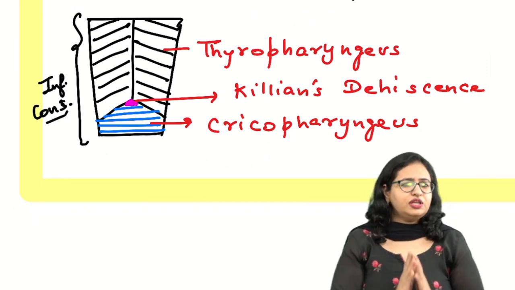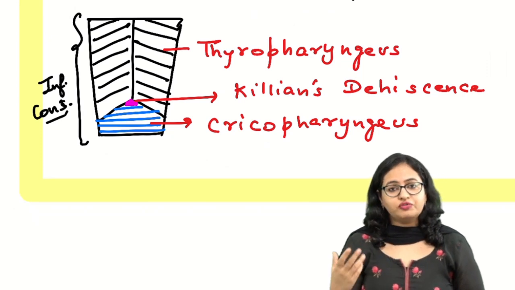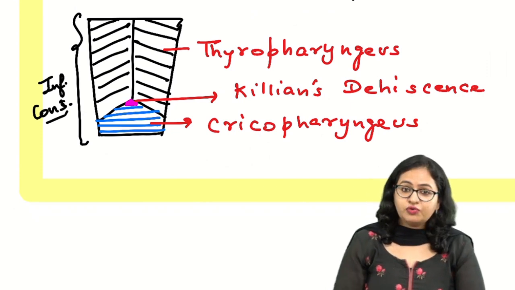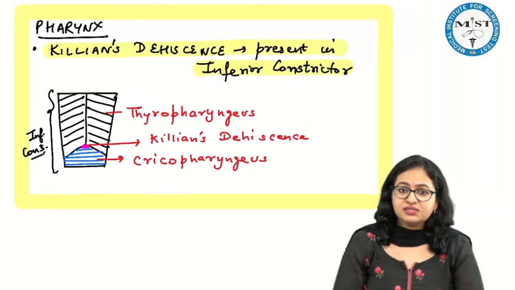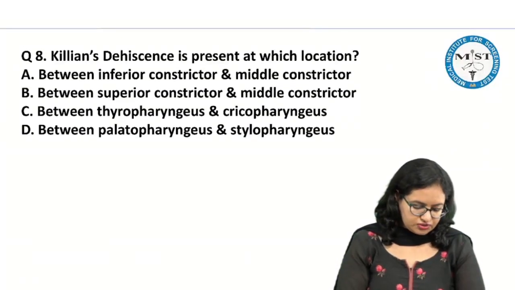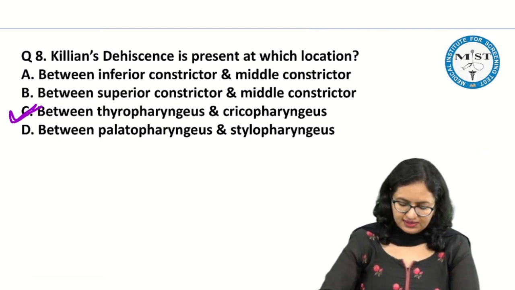Any weak area becomes a potential site for the formation of a diverticulum, so the pharyngeal diverticulum can form here. So basically, Killian's dehiscence is between thyropharyngeus and cricopharyngeus. The answer of this question will be C.